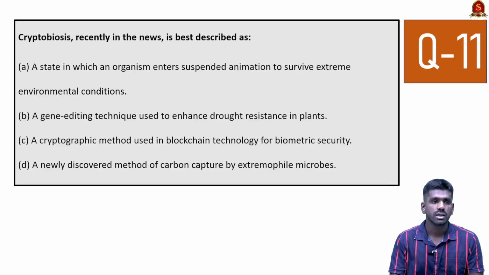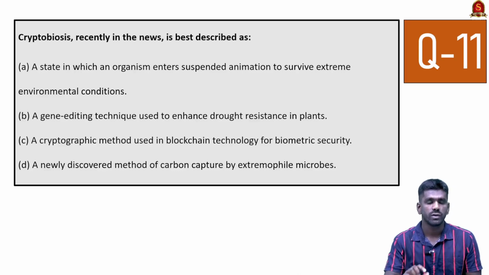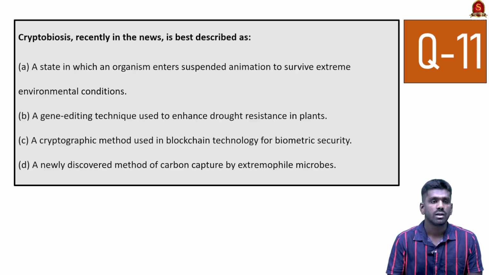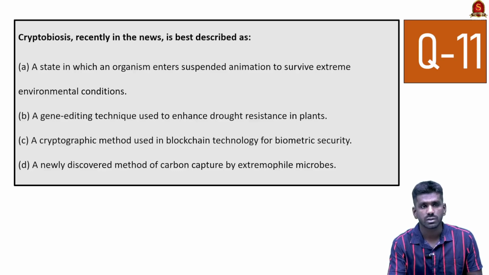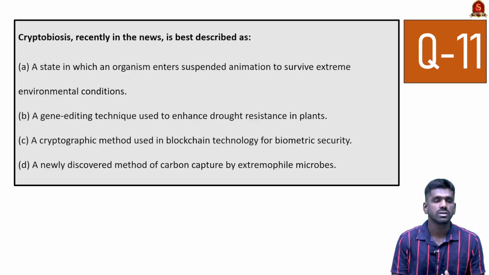So this means the organism can go to the dormant state, can shut off all its metabolism and remain dormant until the life supporting system turns back. So it can stay in this phase for a longer time, and when the nutrients or water is available, then it can make itself alive again. So this temporary suspension of their life supporting system is called cryptobiosis. So this is how these organisms like tardigrades survive the extreme environmental condition. So the correct answer is option A.